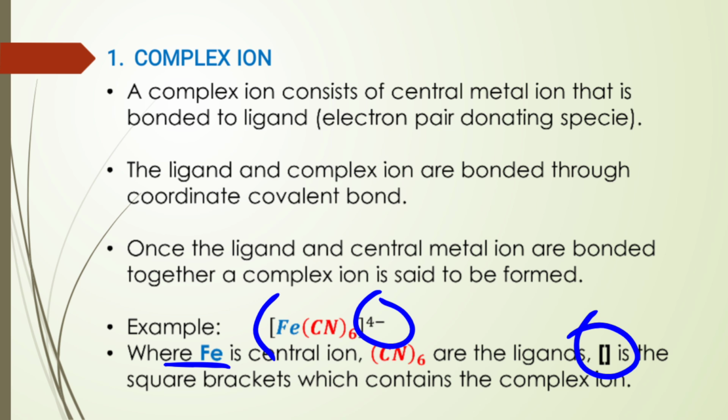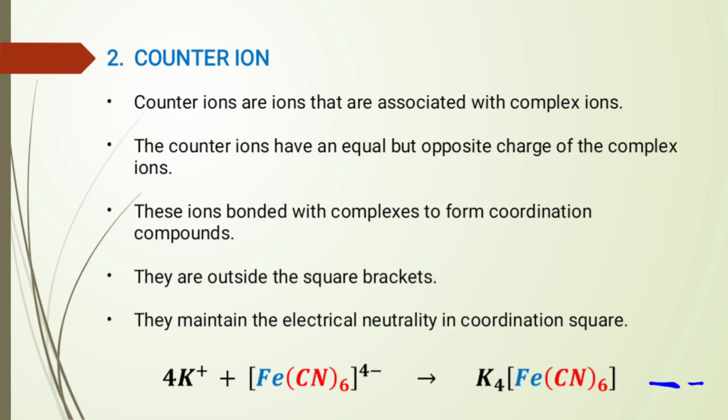Since we say it has two parts, there is also a counter ion. Counter ions are ions that are associated with complex ions. The counter ions have an equal but opposite charge to the complex ion. These ions bond with complexes to form coordination compounds.